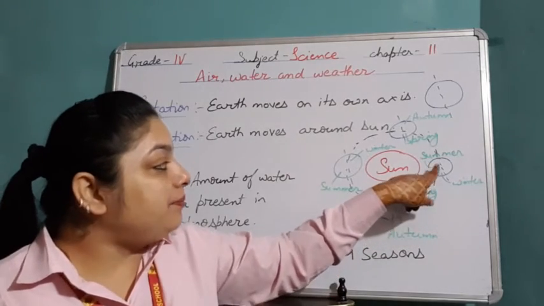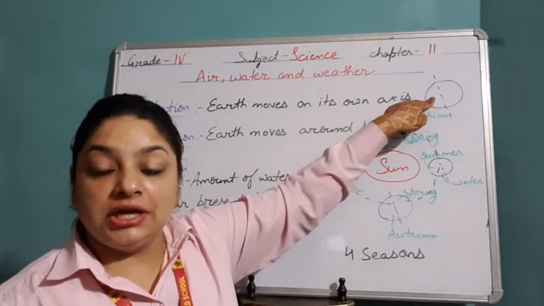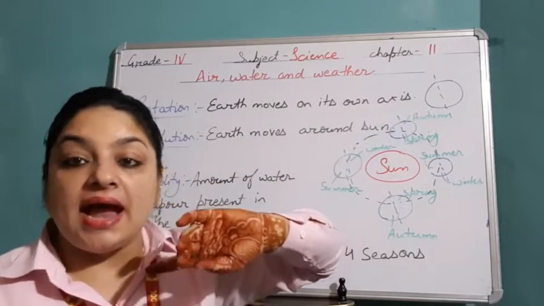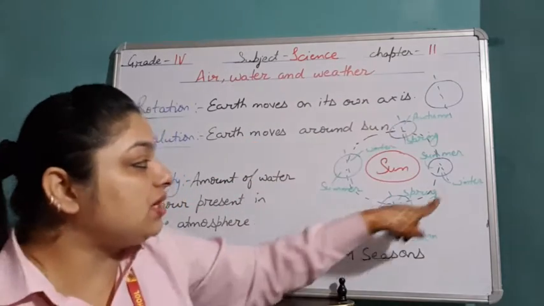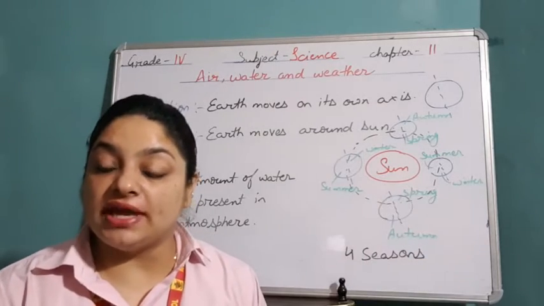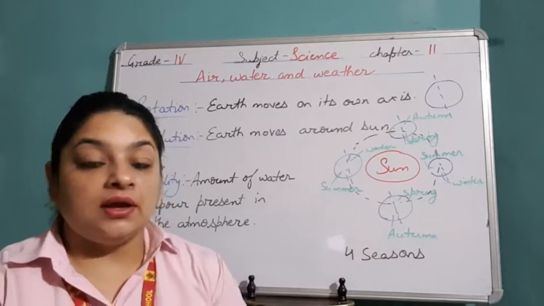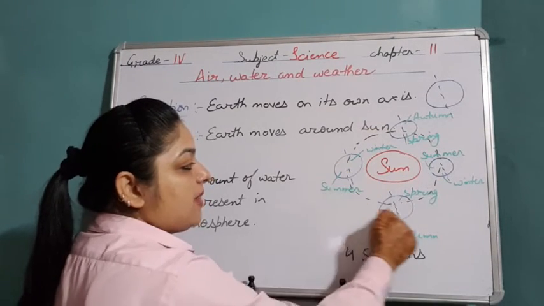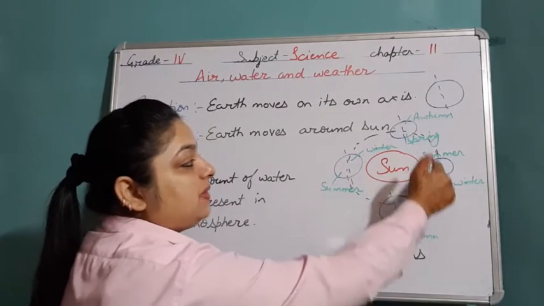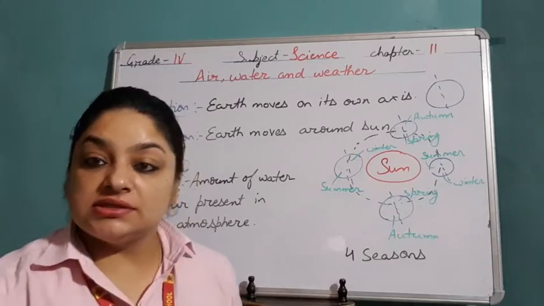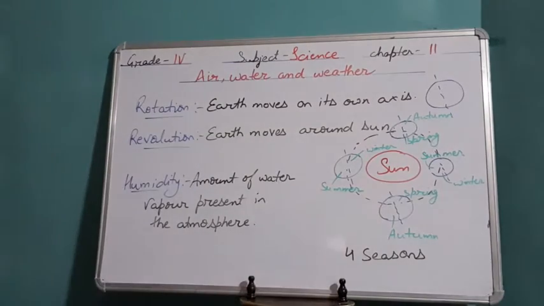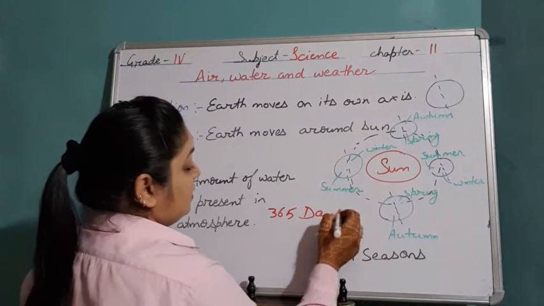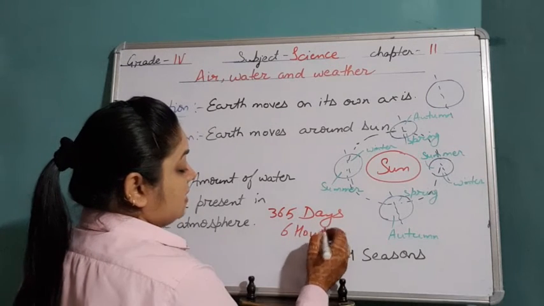Now let's talk about the earth. Earth completes its one rotation in 24 hours. That's why we have one day. In one day we have 24 hours. And earth completes its one revolution in 365 days and 6 hours. For example, earth will start from here and it will again come back to this position. So in this way it will complete its one revolution cycle, and it completes it in 365 days and 6 hours.